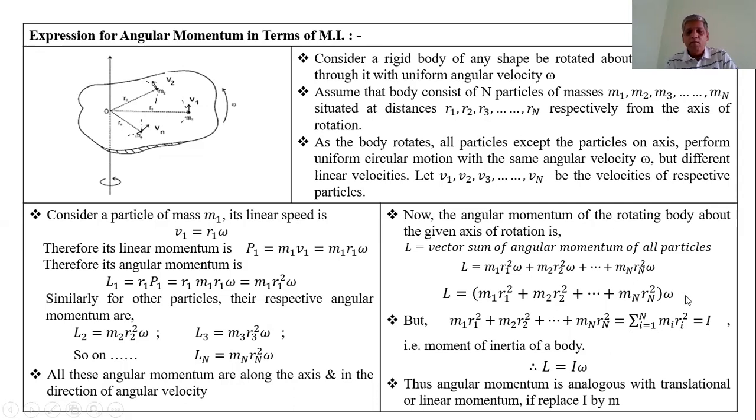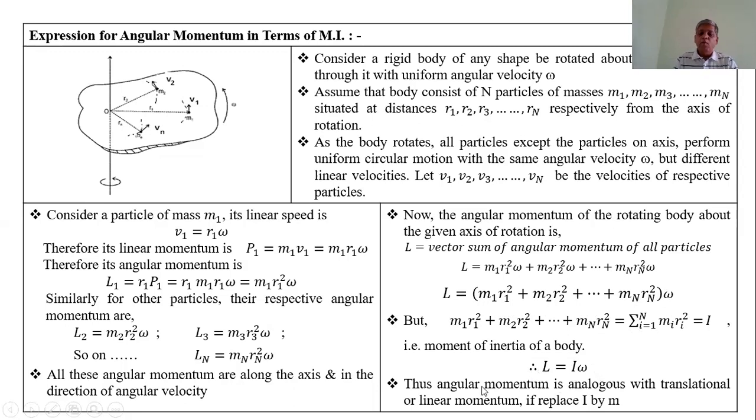But this bracket indicates the moment of inertia. Therefore, instead of m1 r1 square plus m2 r2 square plus dash dash dash mn rn square, we write the moment of inertia of the body, and therefore the angular momentum L is equal to I into omega.